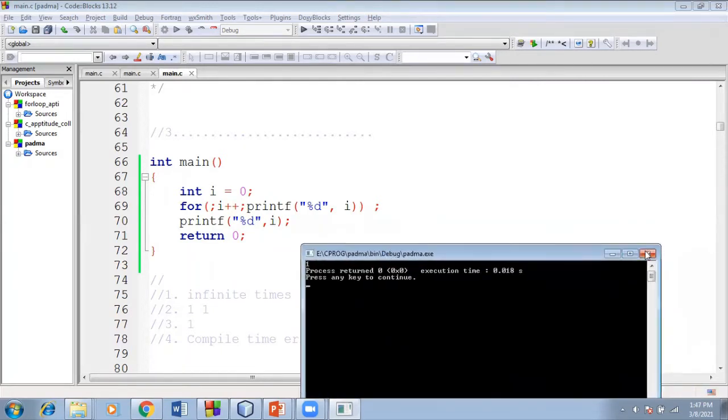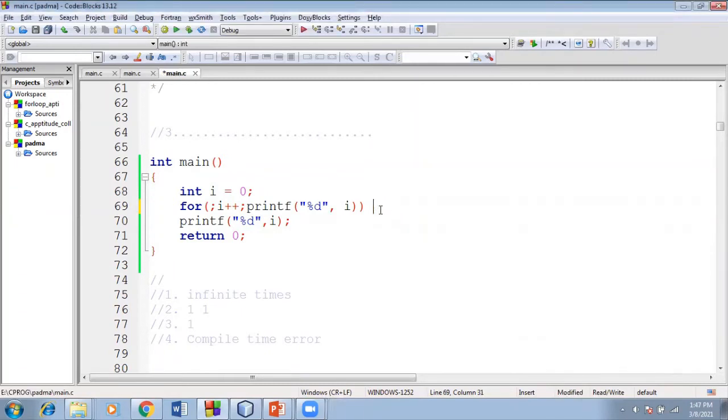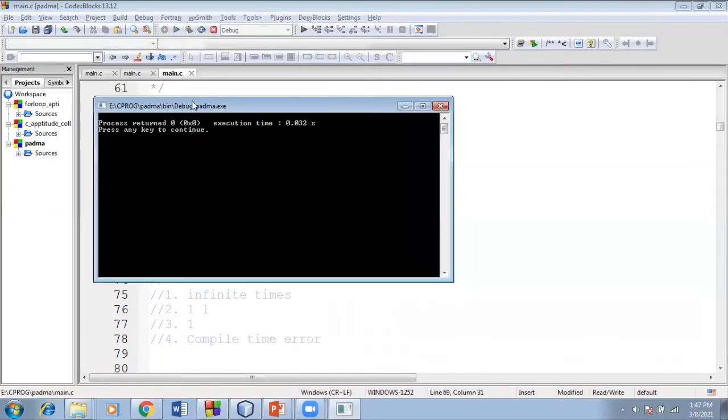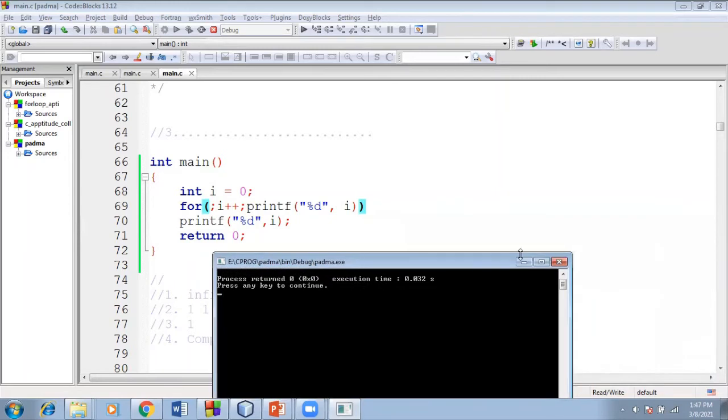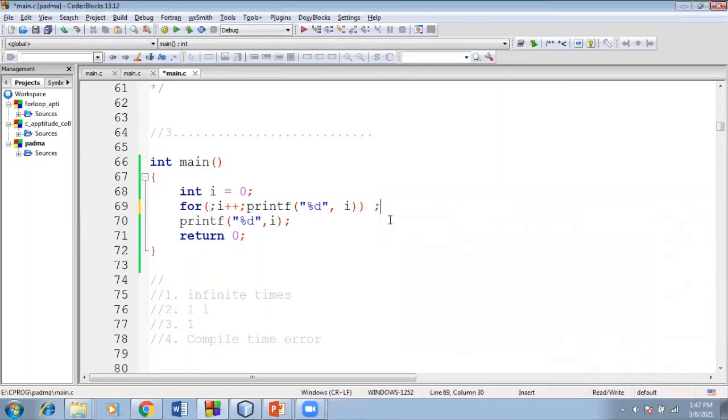If I remove the semicolon here, the i value is 0, so 0 means the condition is false. It never executes this printf, so no output will be displayed on the screen. Suppose I put a semicolon over here, it will take the updated value of i, then it will come out of the for, and the updated value of i will be displayed on the screen.